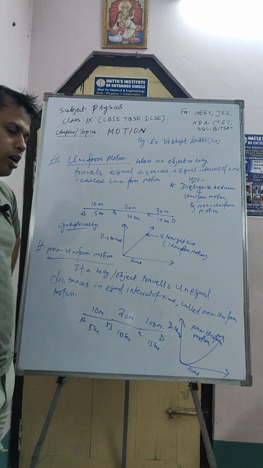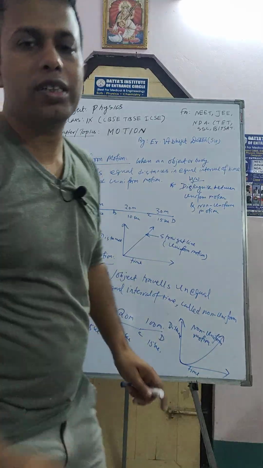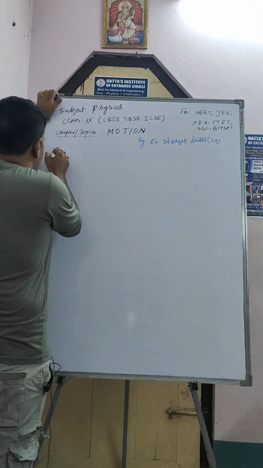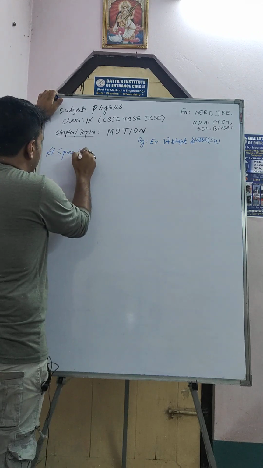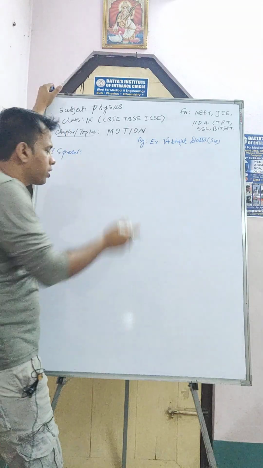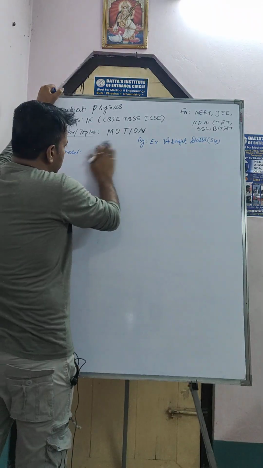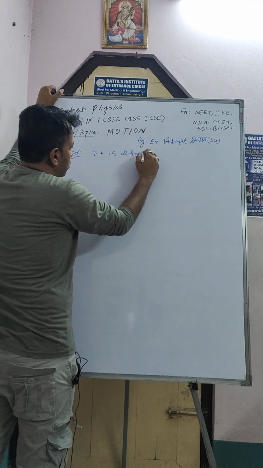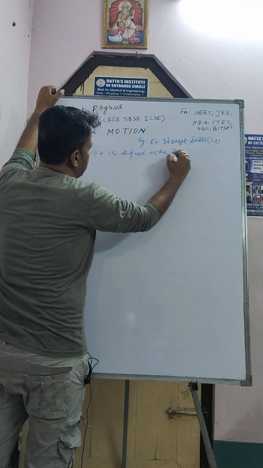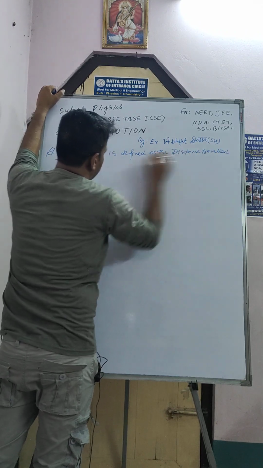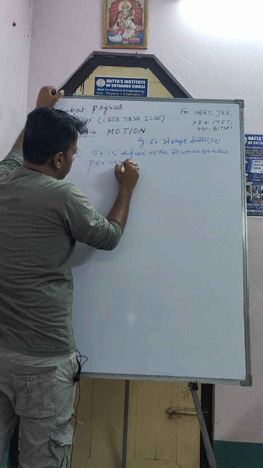Now I will discuss what speed is, and different types of speed. So what is speed, sir? Speed is defined as the distance traveled per unit time.